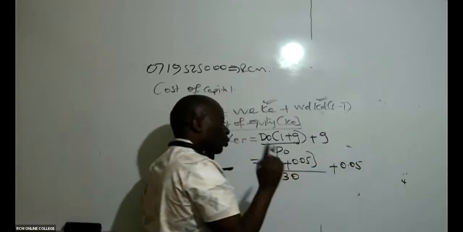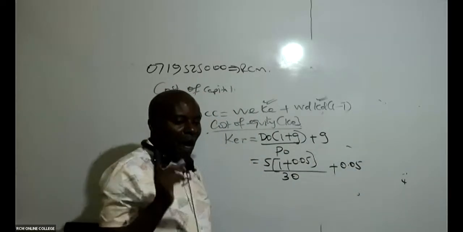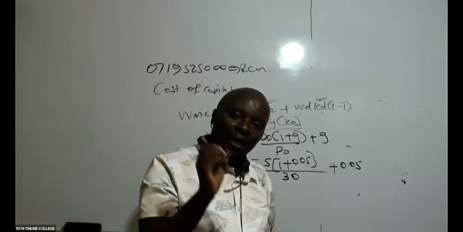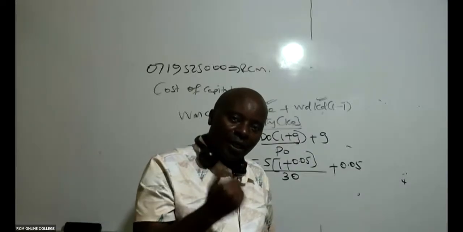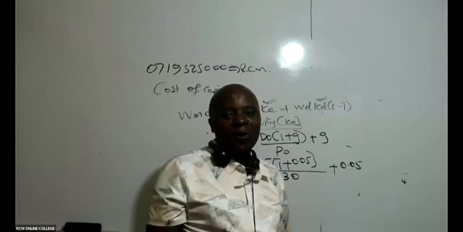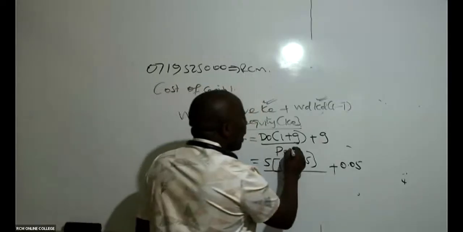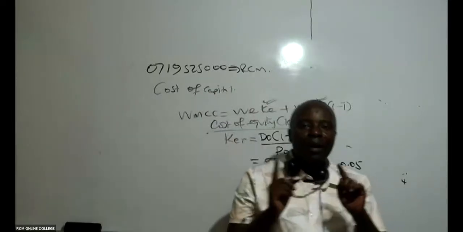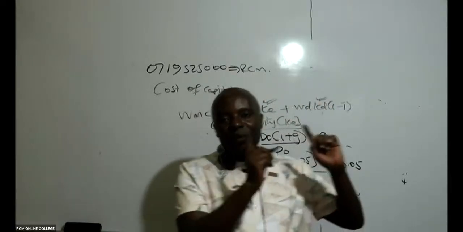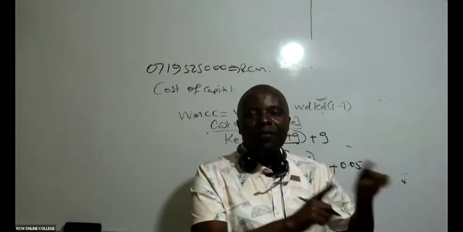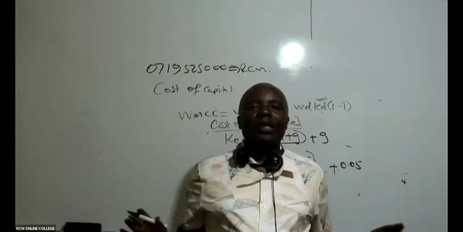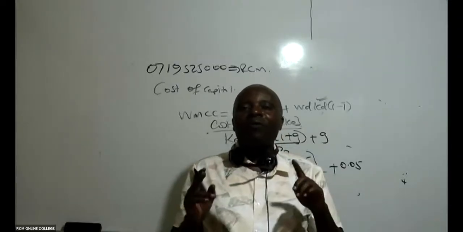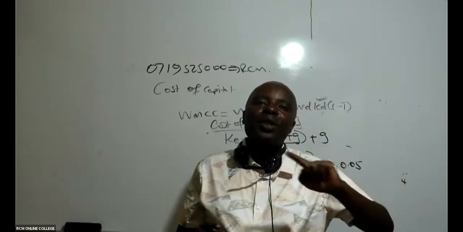I would want to make this very, very clear for everybody. Whenever it comes to retained earnings, what is retained in the organization, we don't subtract flotation cost. Somebody may come and say, well, subtract flotation cost. No. Retained earnings is already money in our bank accounts. We are only going to get this money from our bank accounts, 18 million, and invest in our new project. We shall not be sweating to raise money out of our retained earnings. We only incur flotation cost when we want to sell our company's shares.